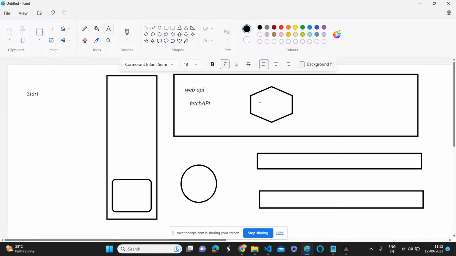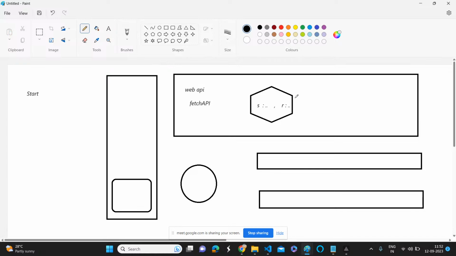What I told you is that in a promise there are two things: one is status, another one is response. It will hold the status and response. Initially, we have sent a request.